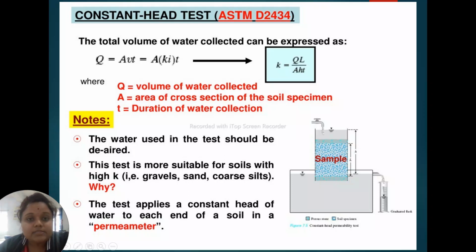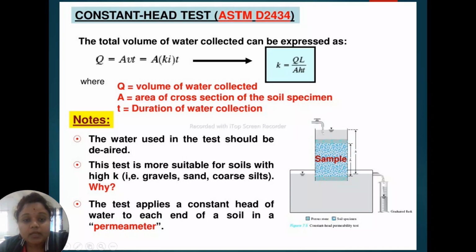Here Q is the volume of water collected, A is the cross-sectional area of the soil specimen, and t is the duration of water collection, meaning the time taken for the water to pass through the voids.